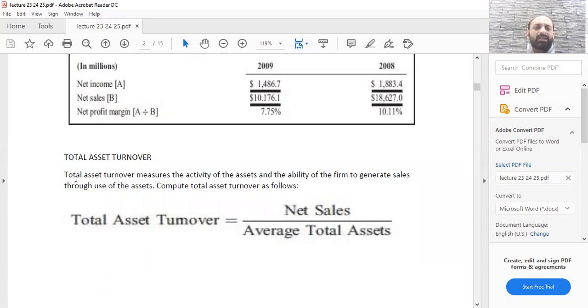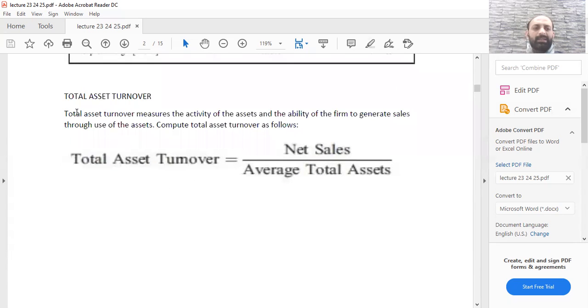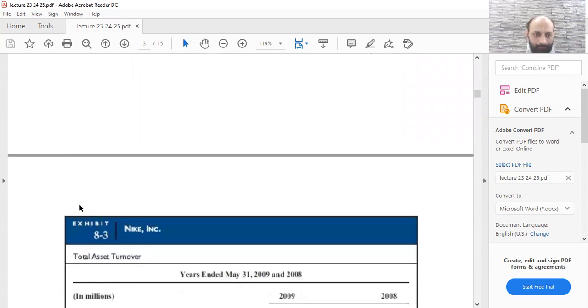The second definition is called total asset turnover. Total asset turnover measures the activity of the assets and the ability of the firm to generate sales through the use of assets. Compute total asset turnover as follows. Now, what does total asset turnover tell you? It says that given the value of assets that you have employed to do your business, how much sales do you generate through the use of those assets? And that ratio is called total asset turnover.